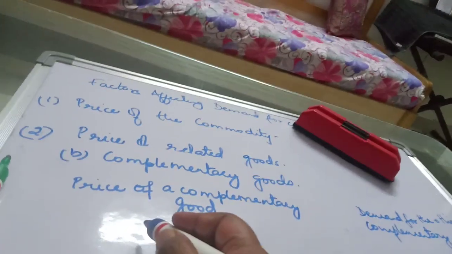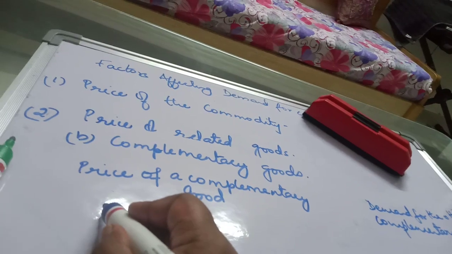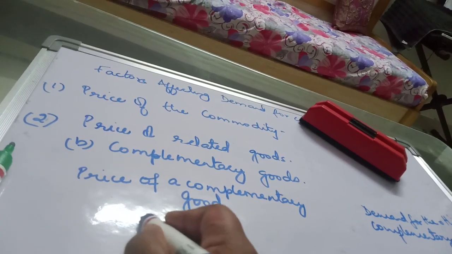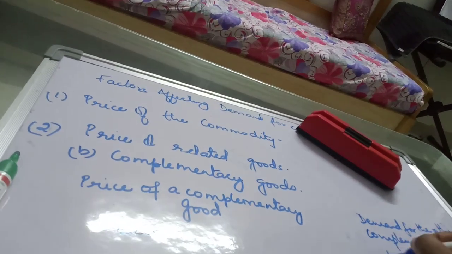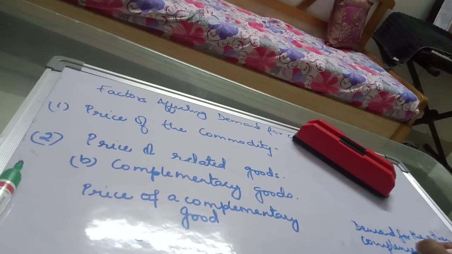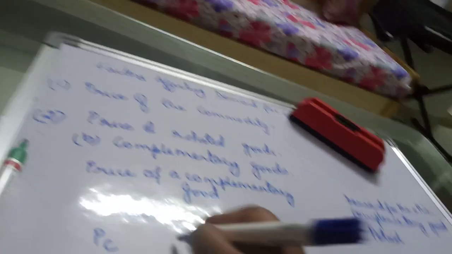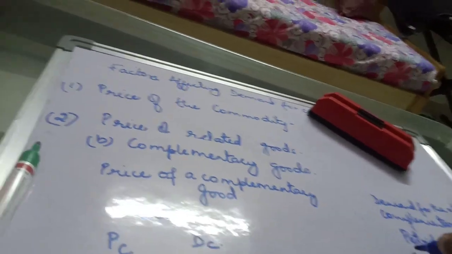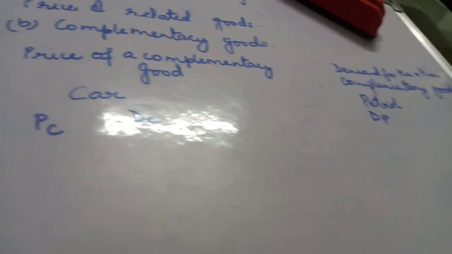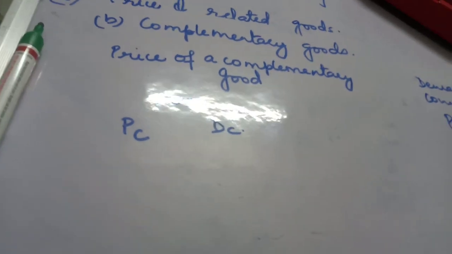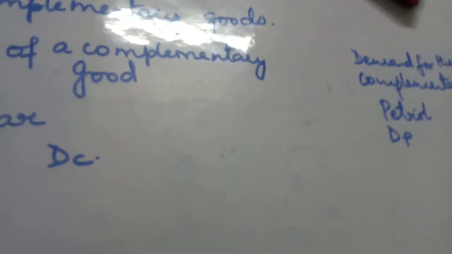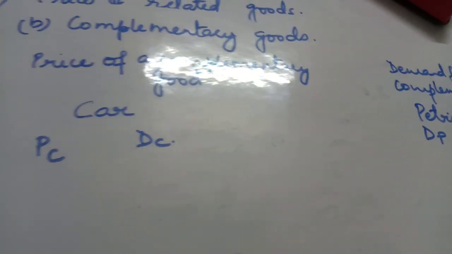So let's take car and petrol. What are we going to see? What will be the impact of a change in the price of car on the demand for petrol?